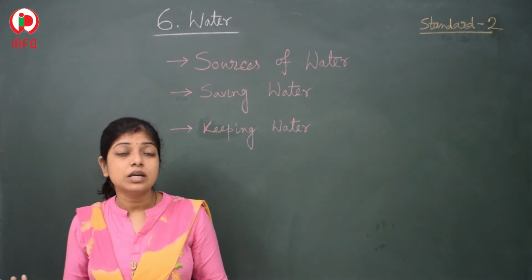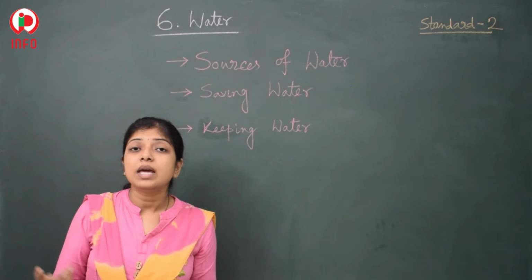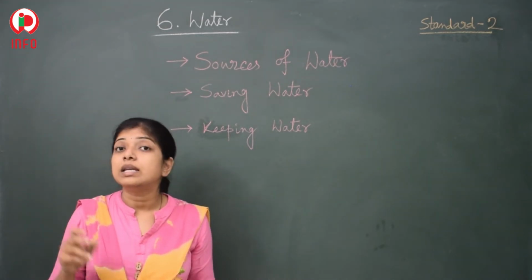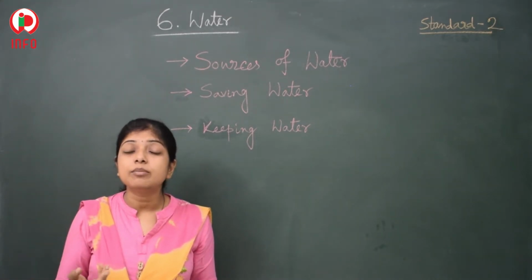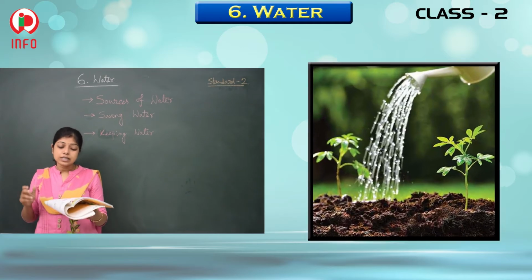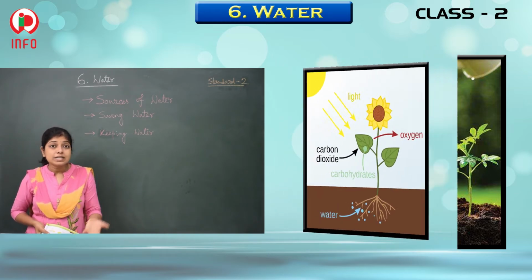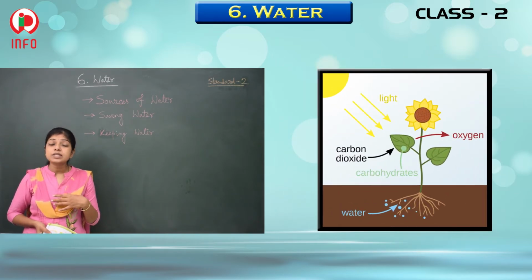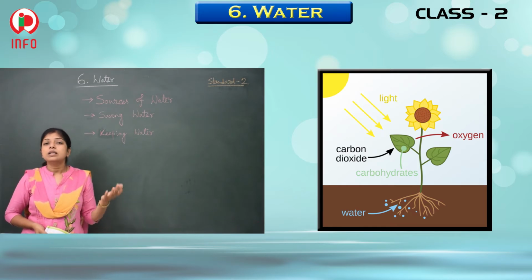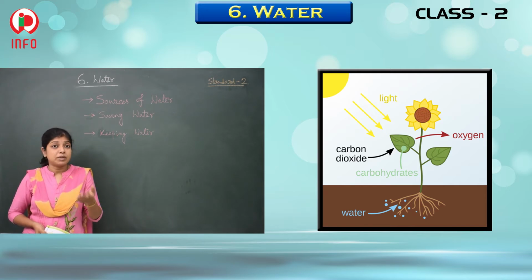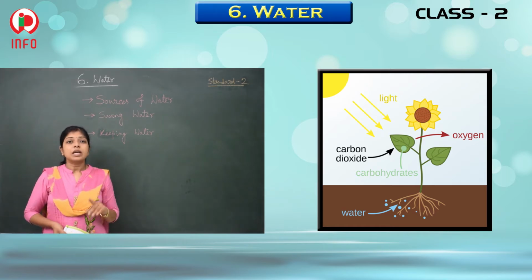All living things, it may be any plant, any animal, any human being, they need water compulsorily, otherwise it is not possible to live, to survive. So plants need water to make food. Yes, already I have told you that. Plants are able to prepare their food by themselves, but we, the human beings and the animals, are not able to prepare our food.